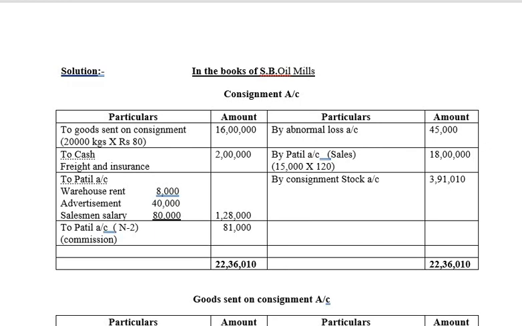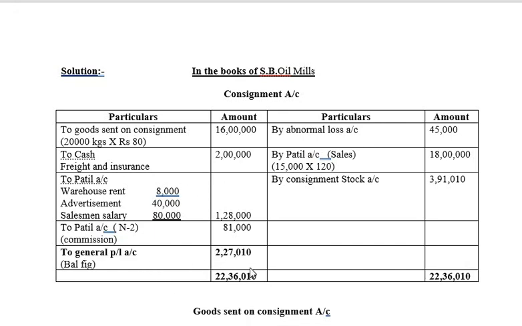So let's find out how much is the balance to be transferred to general profit and loss account. The profit balance is 2,27,010, which is transferred to general profit and loss account, in the bracket balancing figure.